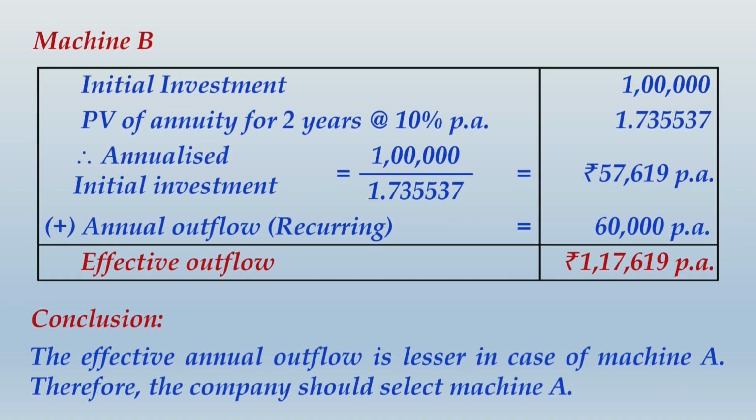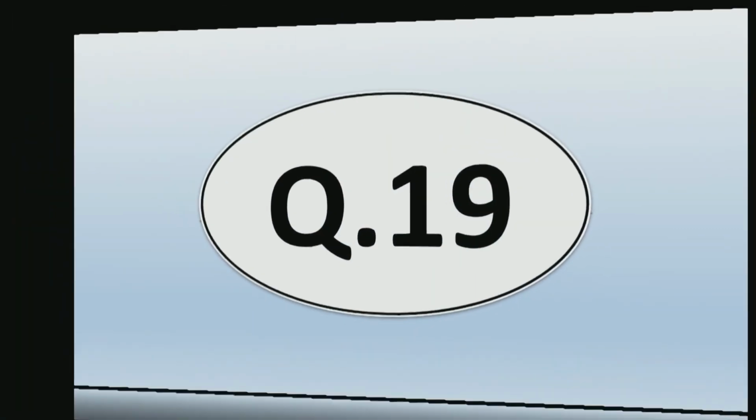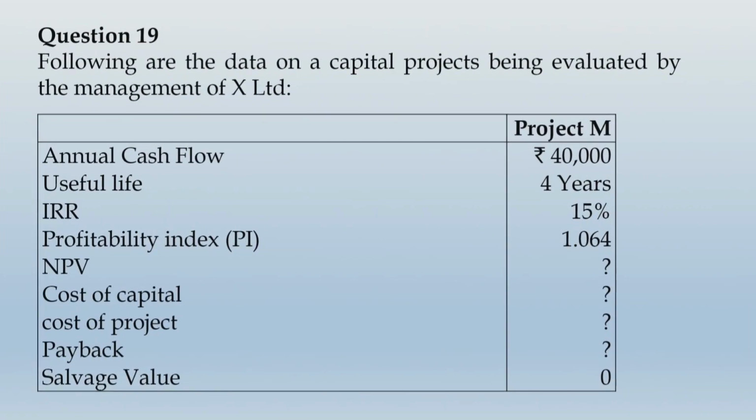Alright friends, that was the solution to question number 17, which you have just finished. Let us move ahead and now take up another calculative example, a very important question indeed, question number 19. Let us read this question. Following are the data on a capital project being evaluated by the management of X Limited. They have given annual cash flow rupees 40,000, useful life 4 years, IRR is given as 15%, profitability index is given as 1.064, and now there are some missing values, that is NPV, cost of capital, cost of project and payback. Salvage value is given as 0.